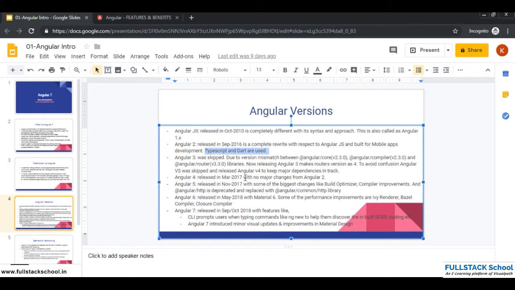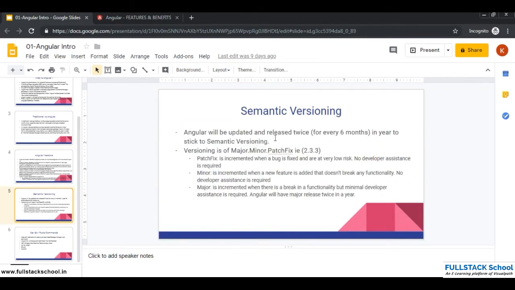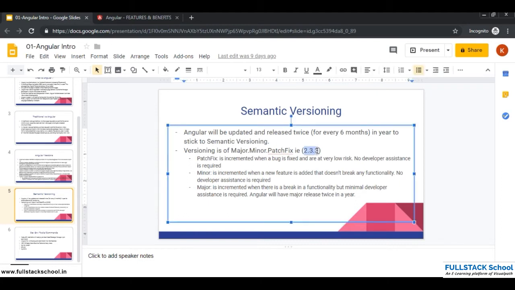Then we have Angular 4 in 2017, Angular 5, Angular 6 and Angular 7, and we will get a new version of Angular every 6 months. So in a year it's 2 versions we get to see in Angular. It follows semantic versioning, something like, you see, 2.3.3. This is what we call semantic versioning: major, minor and patch fix.